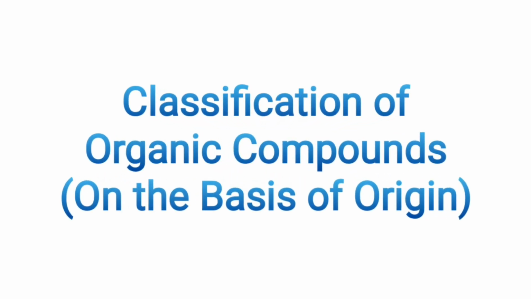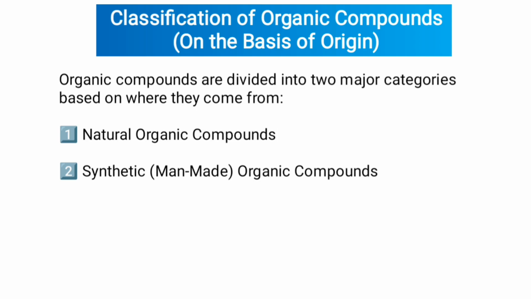So, in the previous lecture, we discussed organic compounds. Today, we are going to study another very important and interesting topic, which is classifications of organic compounds on the basis of origin. So, let's start. Classifications of organic compounds on the basis of origin. Organic compounds are divided into two major categories based on where they come from. First one, natural organic compounds. Second one, synthetic man-made organic compounds.